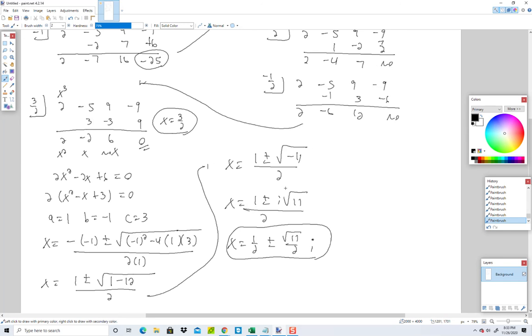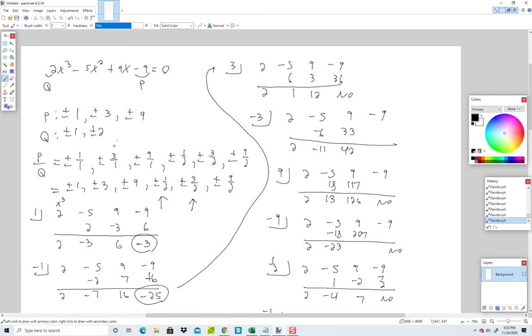Now, the instructions just say to find all real zeros. This does not fall in that category. So our only answer, according to their definition, is 3/2. If the instructions were to find all the zeros, all the complex solutions, real and non-real, it would have to include these down here too. But we didn't know that until we finished it. This gives you all of your possible rational zeros. That doesn't mean that it's not all your real zeros, because you can have real zeros that cannot be written as a rational number.